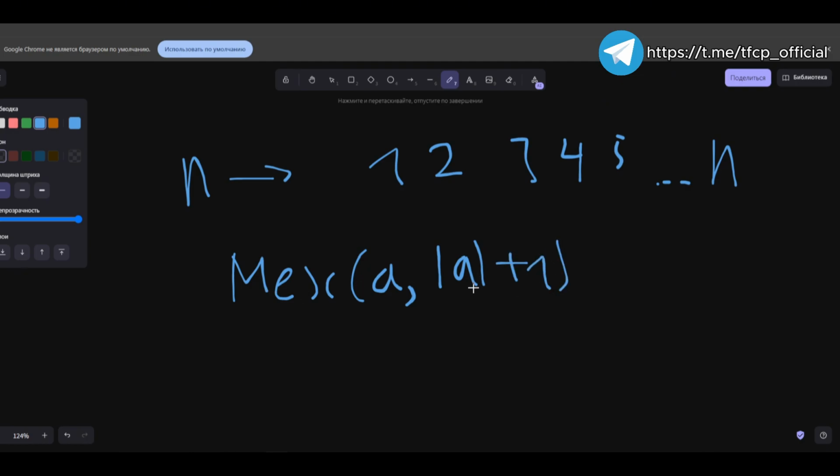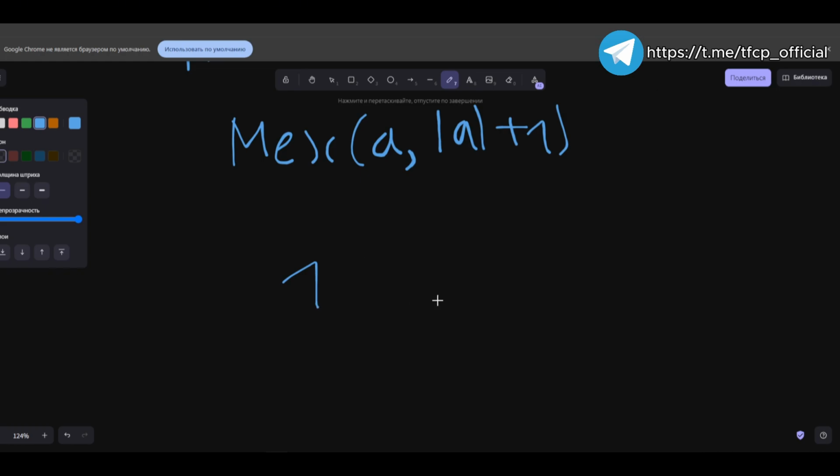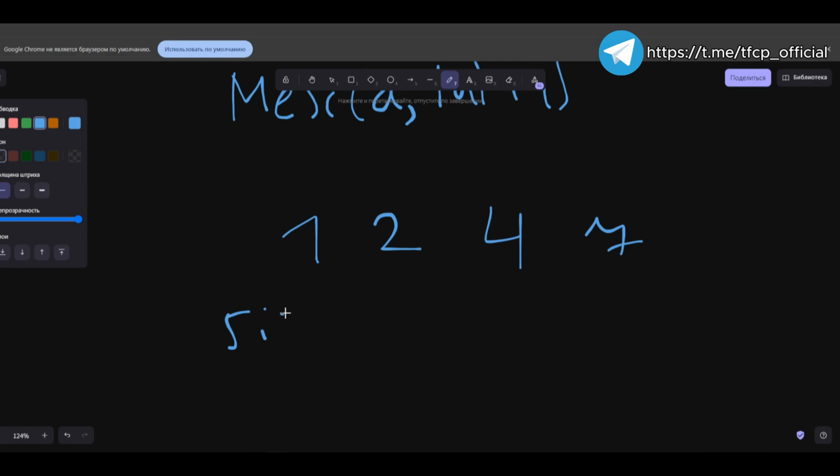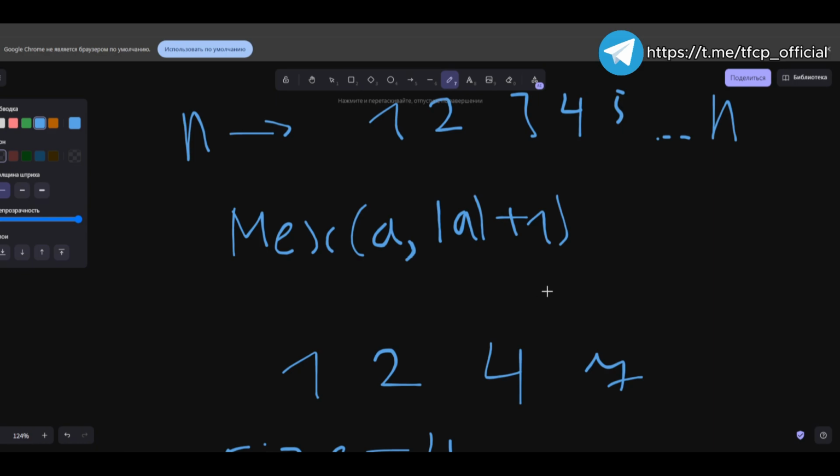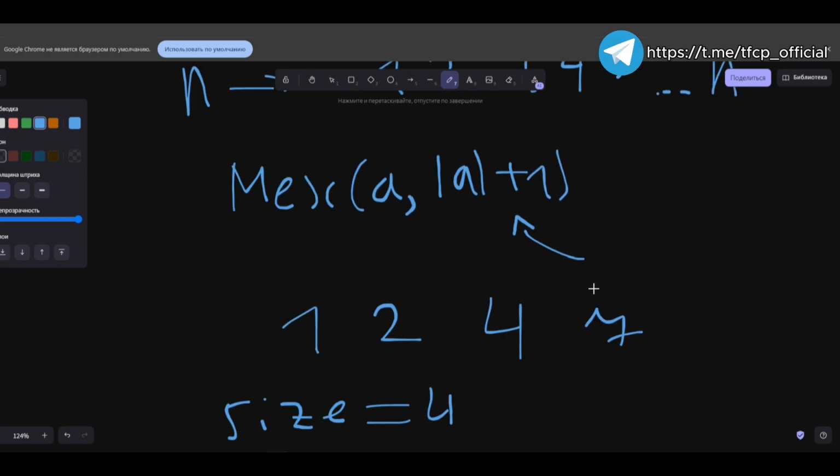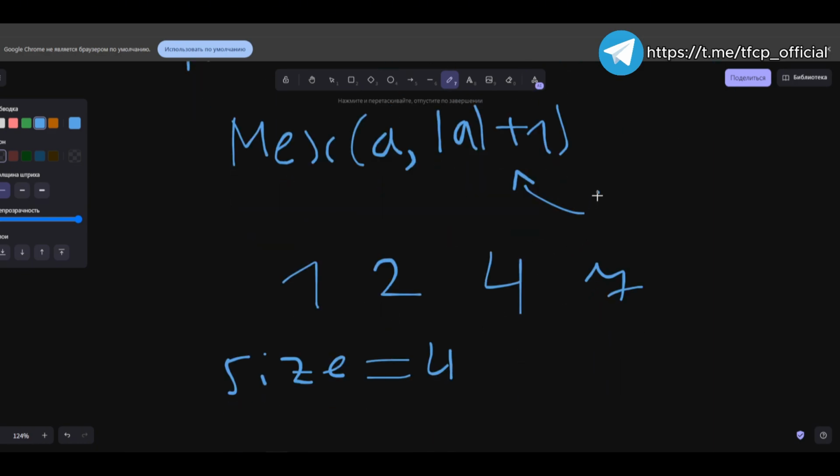What does this essentially mean? Let's say we have a subset 1, 2, 4, 7. Its length is 4. Accordingly, we get 4 plus 1, which is ultimately 5. And what does this 5 essentially mean? We need to find the fifth positive element in order that is not in the set.